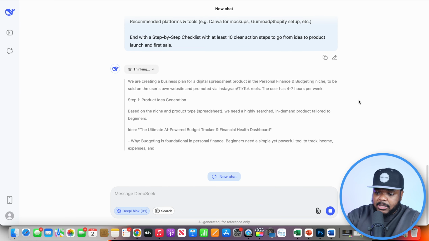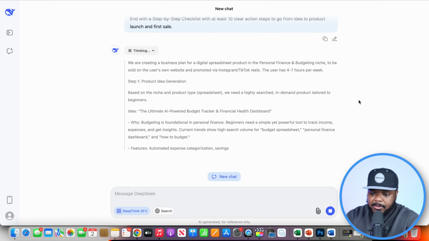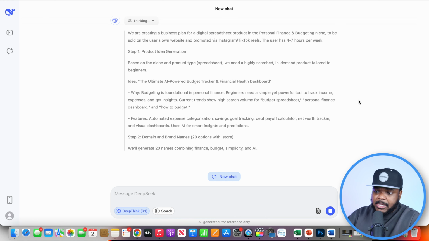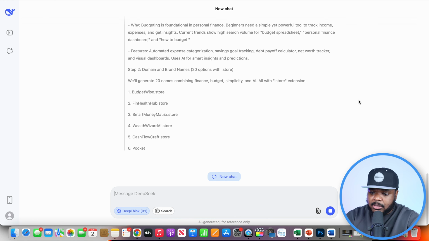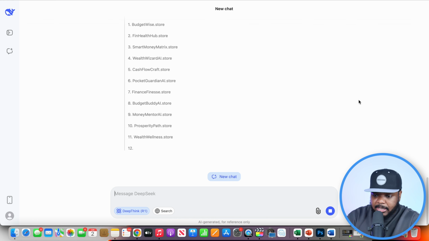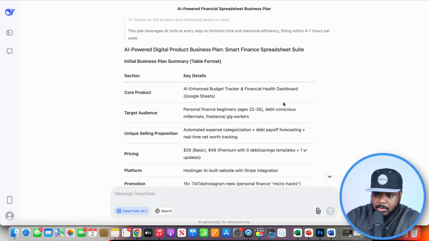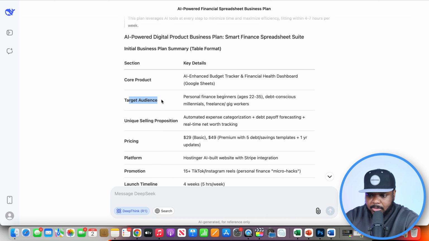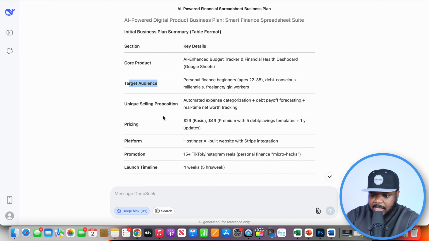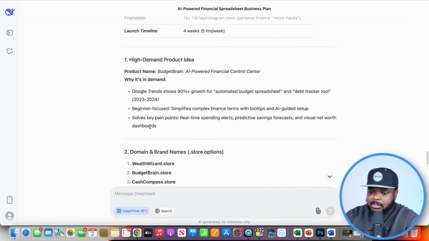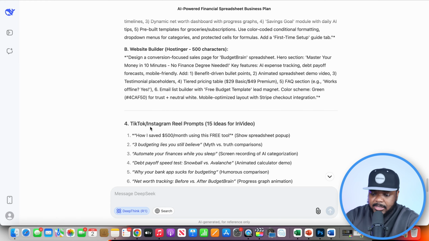All right, perfect. So as you guys can see, it's already started analyzing my input and it's now going to give me a custom step-by-step checklist. So I'm going to come back in a moment once it's finished. Okay, perfect. So here we go. It's now giving me all of the information I need in terms of the core product that I'm going to be selling, target audience, the USP, pricing, platform, just everything that goes into doing this in detail.